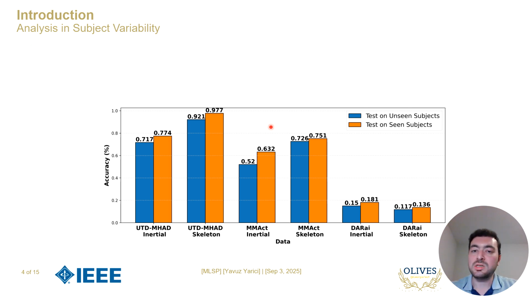In the second, unseen subjects or cross-subject setting, we separate the training and testing data by subject. As you can see, the performance drops significantly in the unseen subject case. This shows that traditional models struggle to generalize when tested on subjects they haven't seen before.